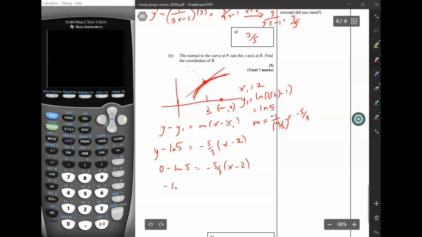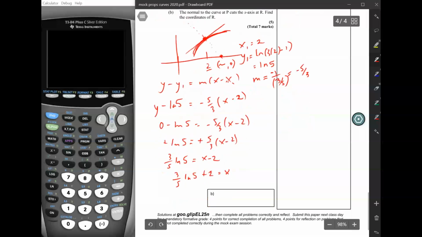So that'll be negative natural log of 5 equals negative 5/3 times x minus 2. Let's take the negatives out by multiplying both sides by negative 1. Let's multiply both sides by 3/5, and we'll get 3/5 natural log of 5 equals x minus 2. Then let's add 2 to both sides, and we'll get 3/5 natural log of 5 plus 2, and that will be the x-intercept. Okay, that looks pretty horrible, but that's the answer here. And that's it.